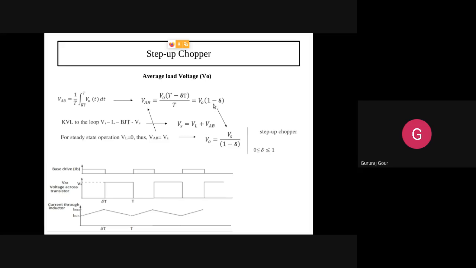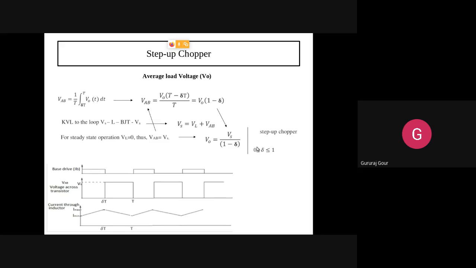Simply you take this term on that side. This will be Vs now, because VAB equal to Vs, divided by 1 minus dou. Again, if you vary the dou value between 0 to 1, now it is in the denominator part. For decreased values of dou, any value between 0 to 1, you will be getting more value of V0. That's how it is.